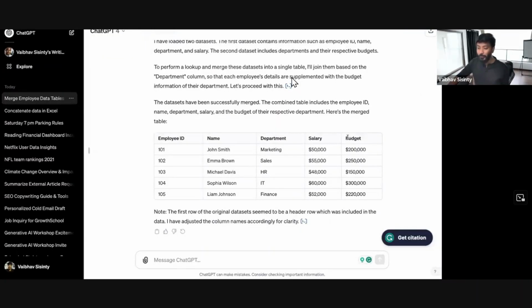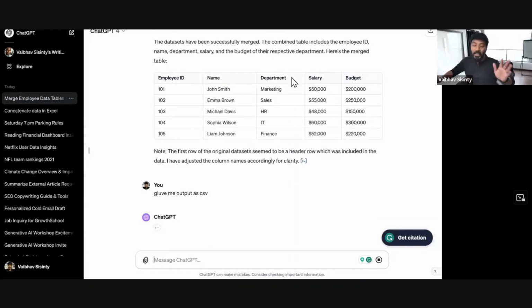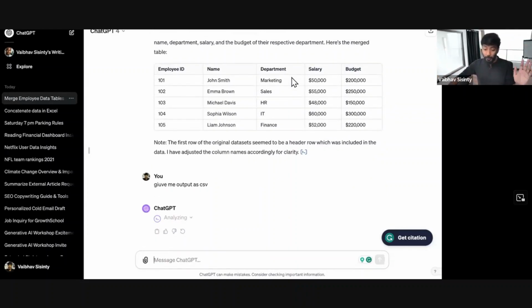But it was able to give me the budget as well by merging both of these. And of course, when it's a very big file, you cannot just copy paste this. So you can say, give me output as CSV or Excel file. It will be able to give you a CSV output as well, and you can download it as well.